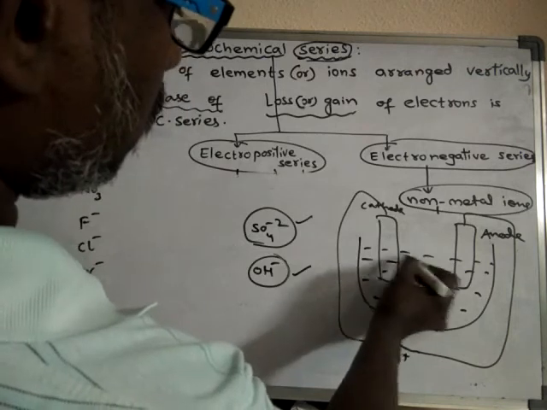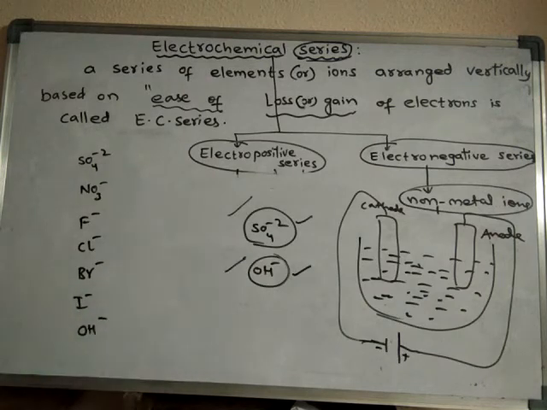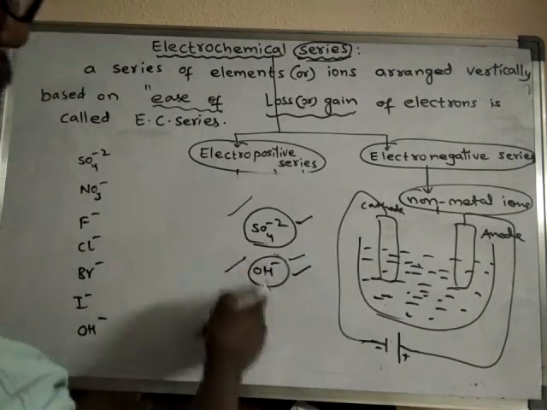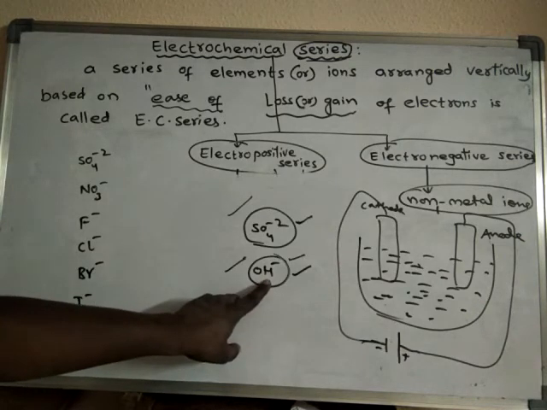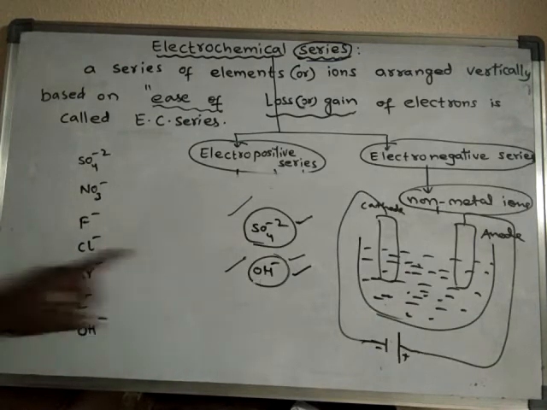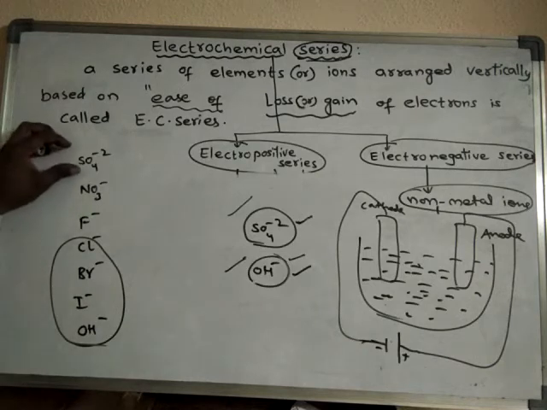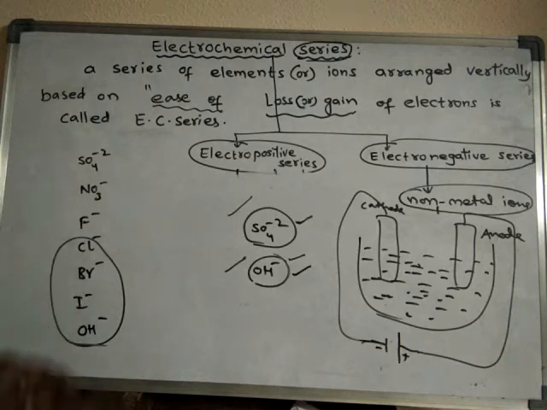this is the electrolyte. Okay, so if this electrolyte contains both ions, OH minus ions and SO4 minus 2 ions, which one will move towards the anode readily? OH minus ion will move towards the anode readily because OH minus ion is placed at the bottom of the series, when SO4 is placed at the top. So the one which is placed at the bottom will readily undergo discharge.